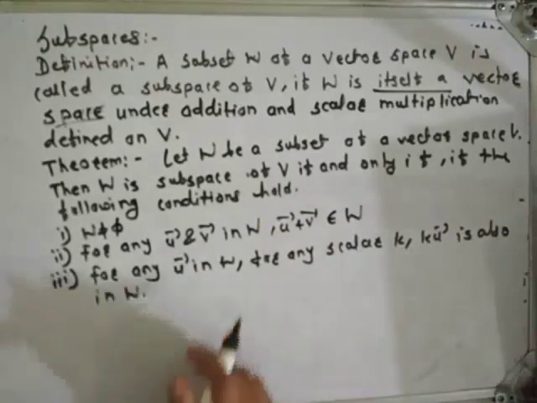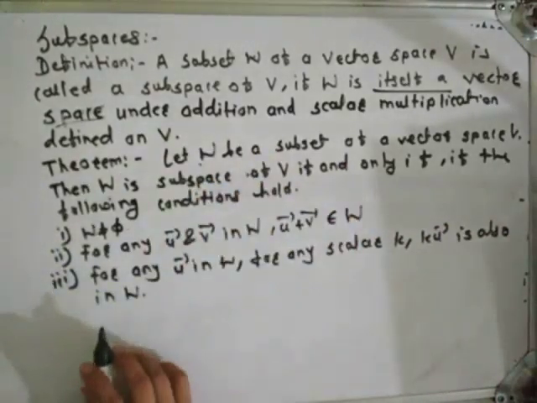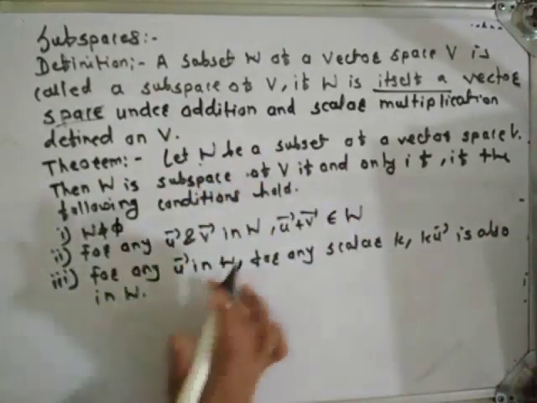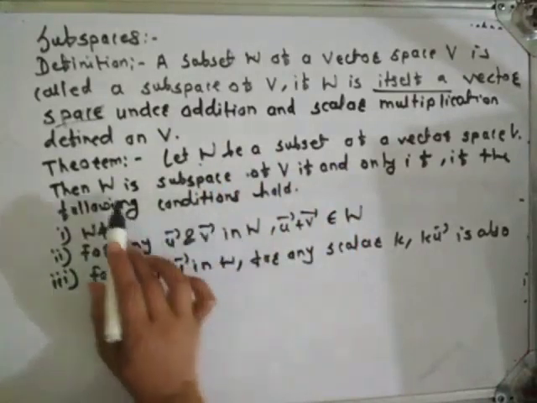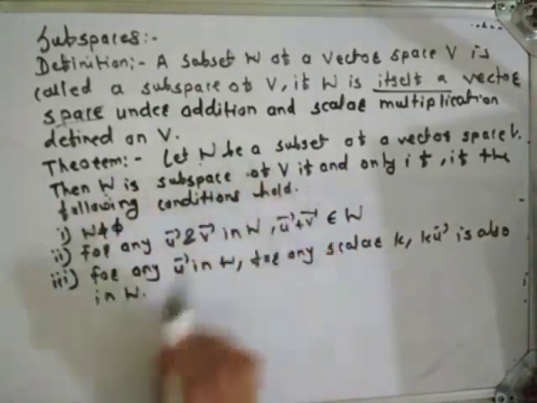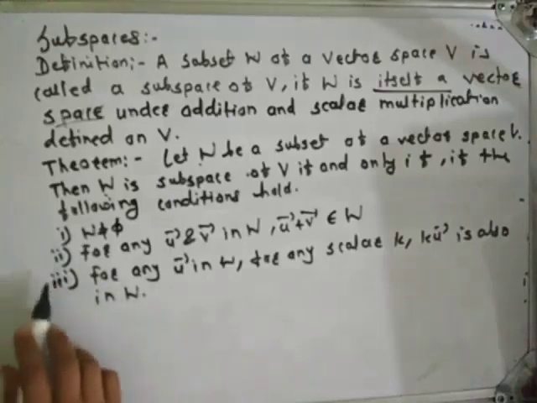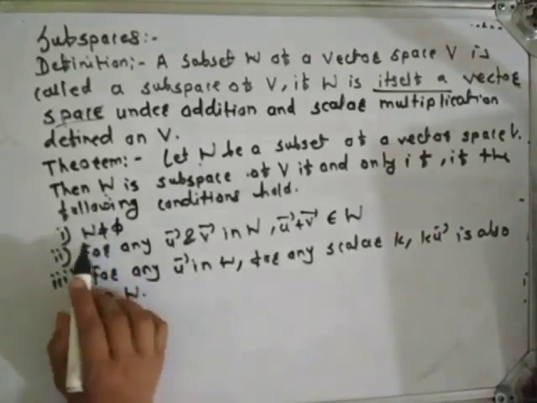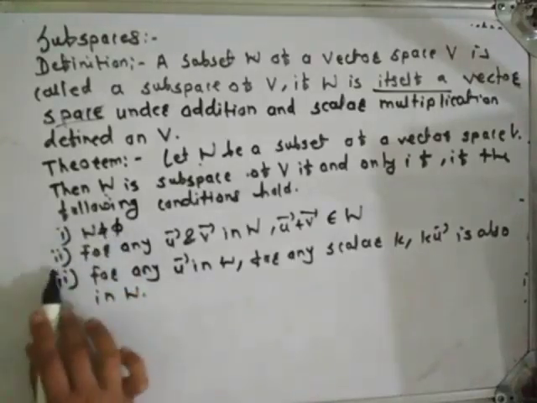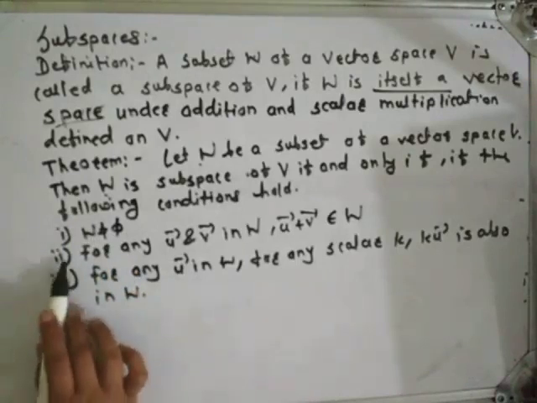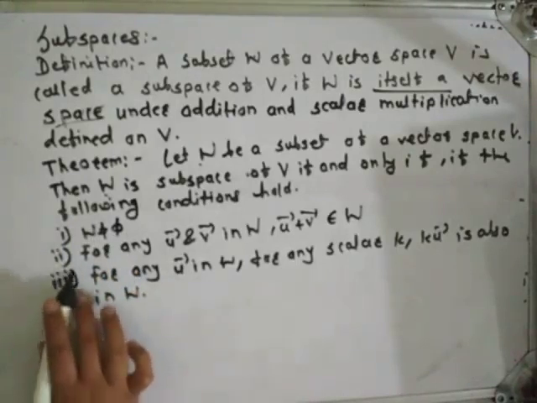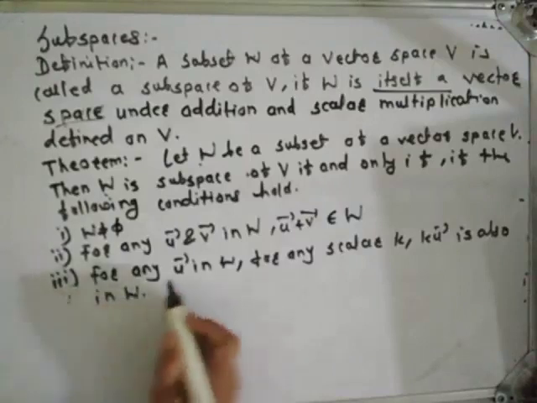Means to show that W is a subspace of V, we have to prove these three conditions. First, we have to show that W is non-empty. The second and third are nothing but the closure axioms for a vector space.